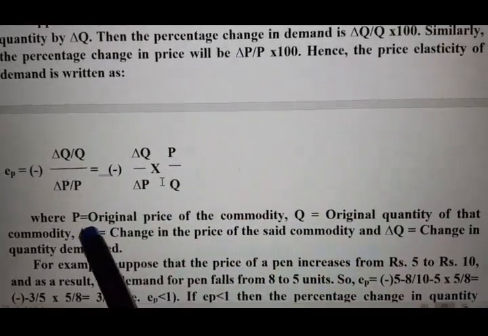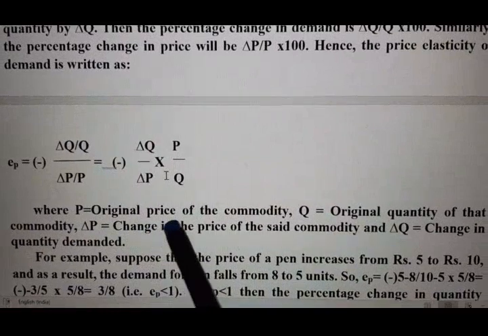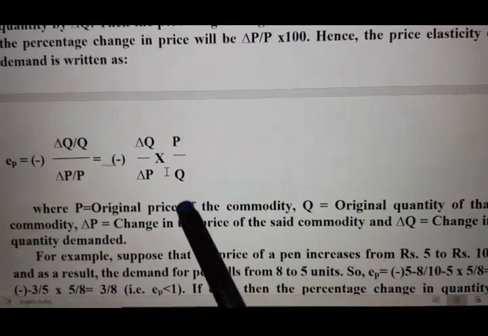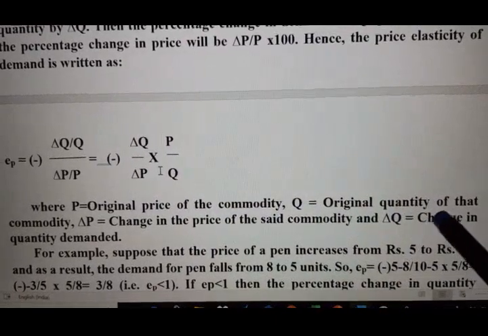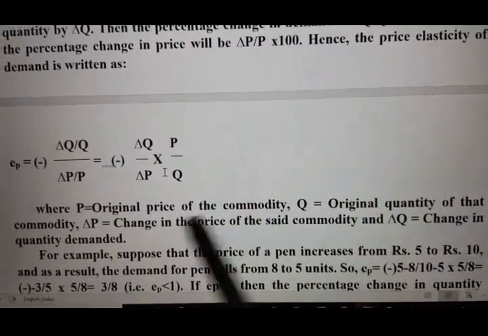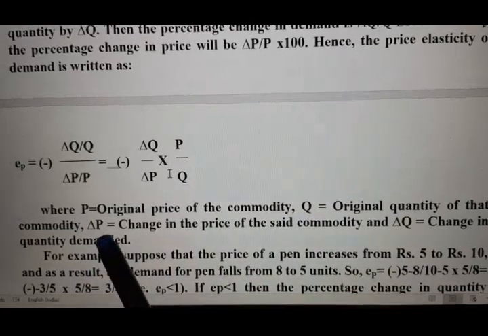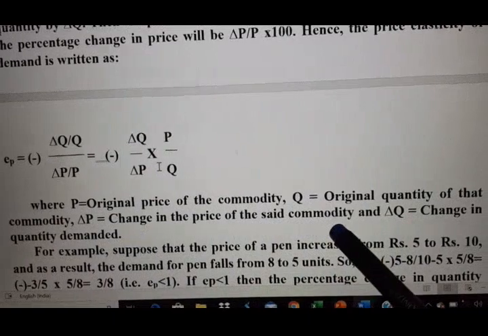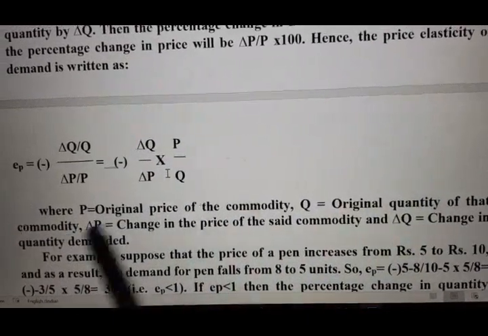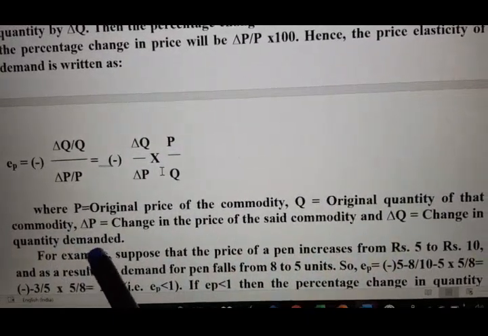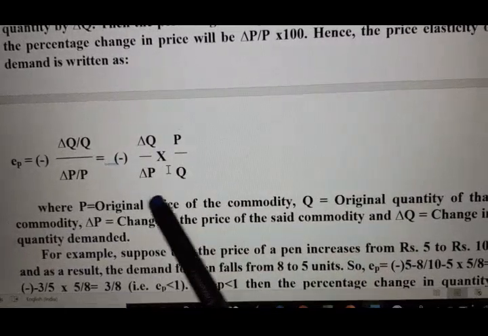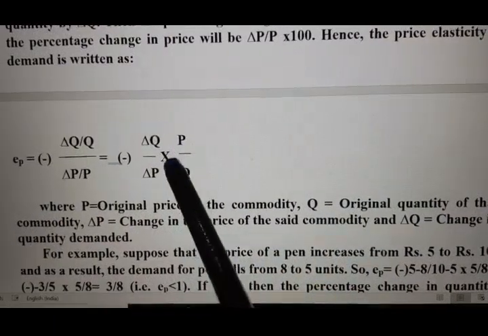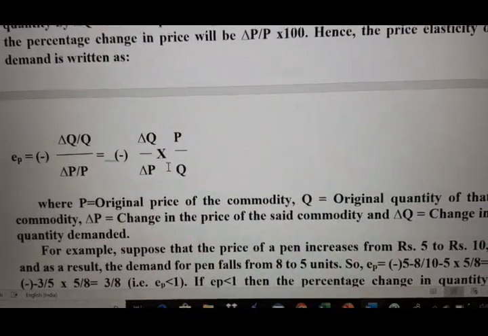Look at the notation, where P is equal to the original price of the commodity. Q is equal to the original quantity demanded of that commodity. Delta P means change in price of the said commodity, and delta Q means change in quantity demanded of the said commodity. So this expression, or formula, we are using to find out EP, the price elasticity of demand of any product.